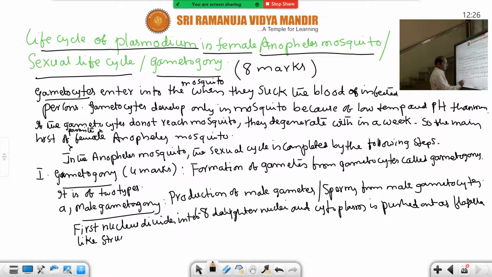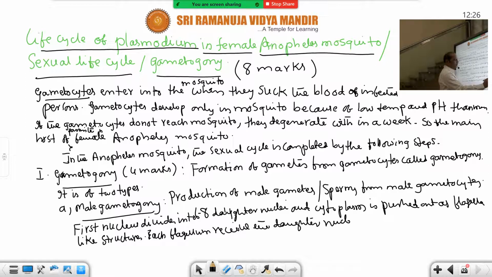Each flagellum of cytoplasm receives a daughter nucleus. When the daughter nucleus is received by the cytoplasmic flagellar process, then it is called a male gamete.